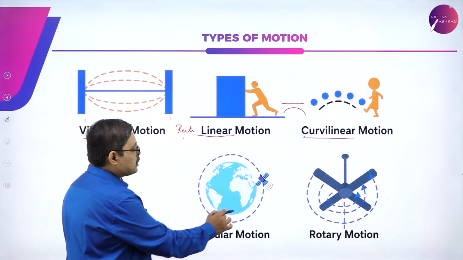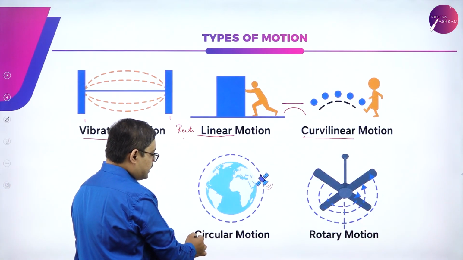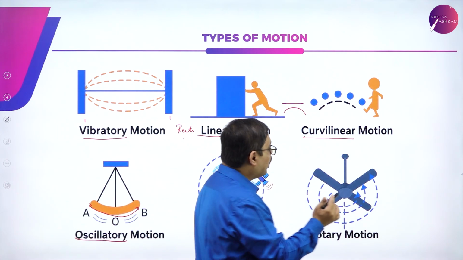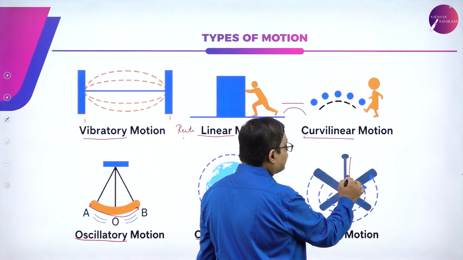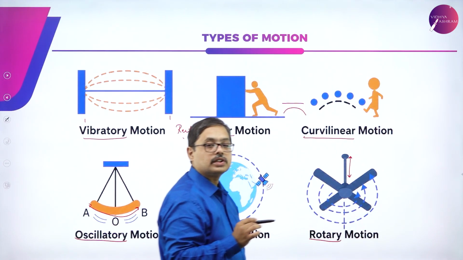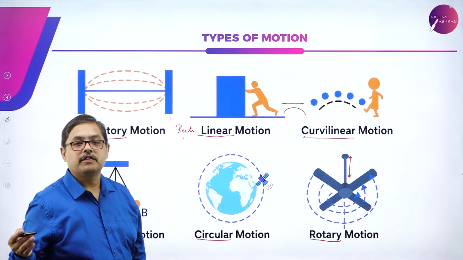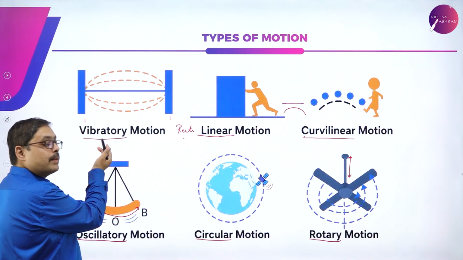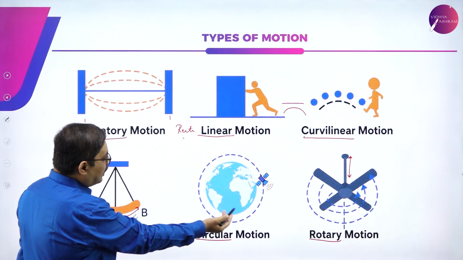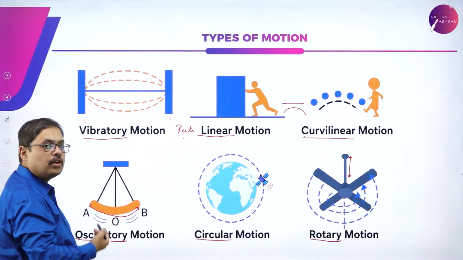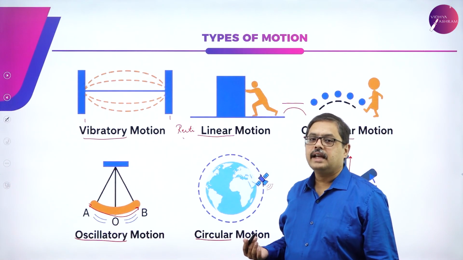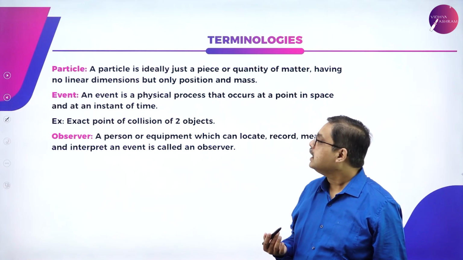Similarly, if there is a motion along a circle, then I call it a circular motion. If there is a rotation happening along an axis, like in the case of a ceiling fan, then I can call it a rotatory motion. So we can classify motion into different types like vibratory motion, rectilinear motion, curvilinear motion, rotary motion, circular motion, and oscillatory motion. These are a few of the types of motions that we recognize in our day-to-day life.